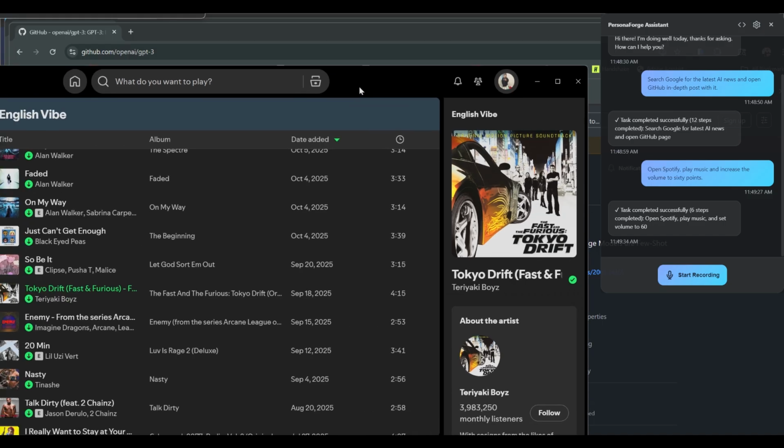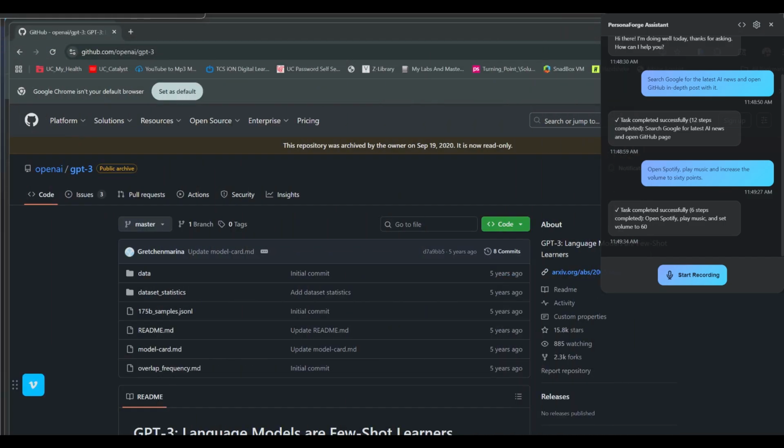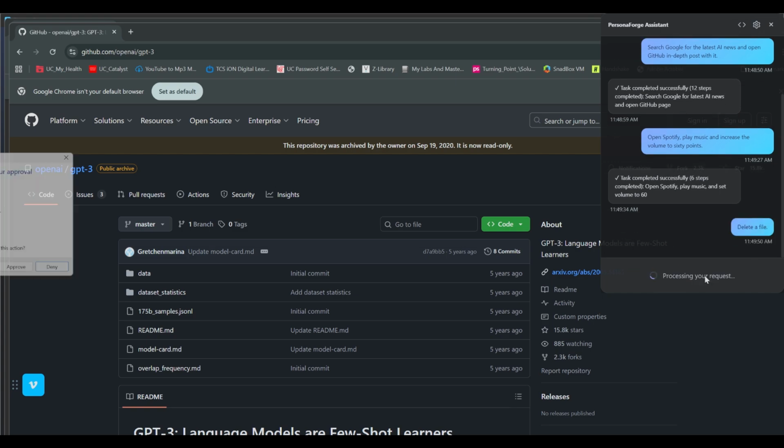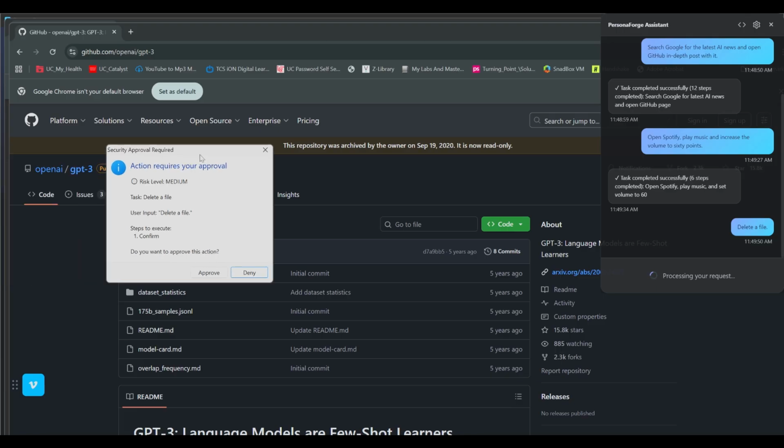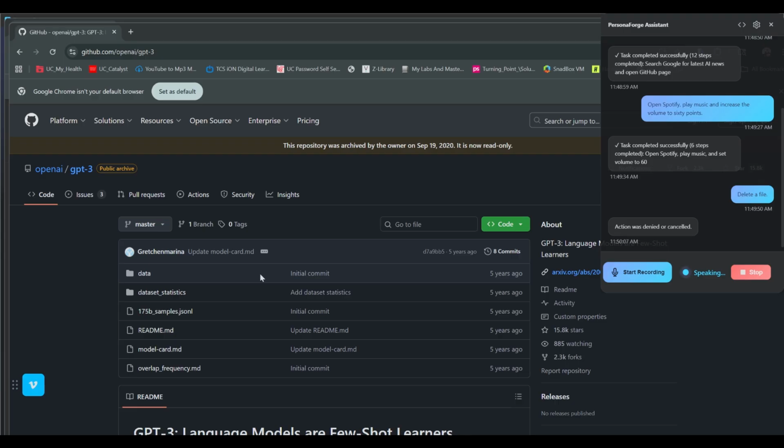So let's do a final thing where we talk about the security risk. Delete a file. As you see right here, it asks for my approval, and this is based off the prompt that we give it. Every prompt that is given to PersonaForge Assistant is vetted through our approval security process. Of course I'm going to deny right here because I don't specify which file and I don't want to risk it. Action was denied or cancelled.